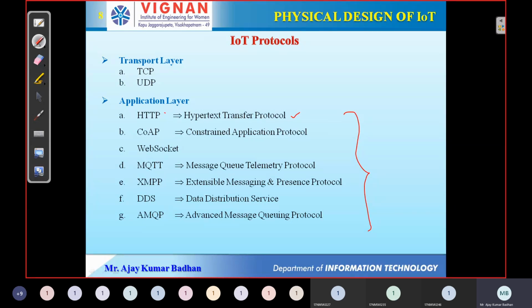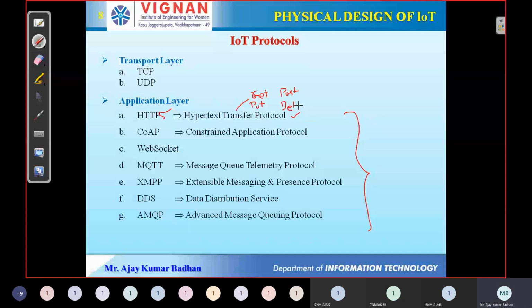And nowadays we have something called HTTPS, where S stands for secure: Hypertext Transfer Protocol Secure. Using this, we transmit the data. It uses several different types of operations, which you might have come across in Java programming: we have the GET operation, we have PUT, we have POST, and likewise DELETE.